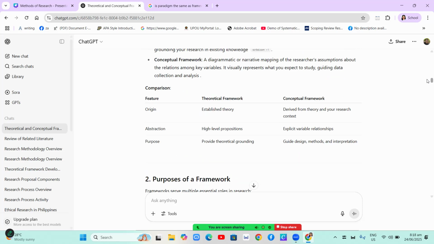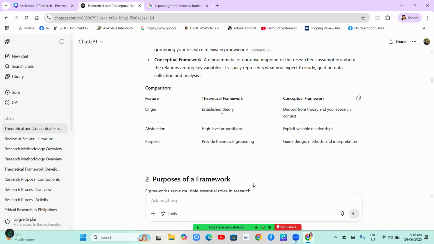in the research process. So, the origin of the theoretical framework is established theory, while the origin of the conceptual framework is derived from your theory and your research context or your research problems. And the abstraction, theoretical framework has high-level propositions, while the conceptual framework explains explicit variable relationships.